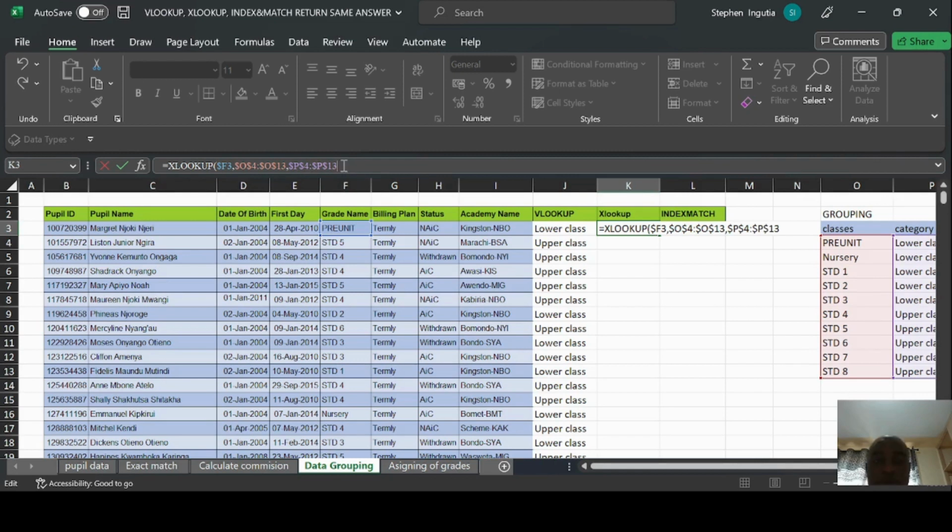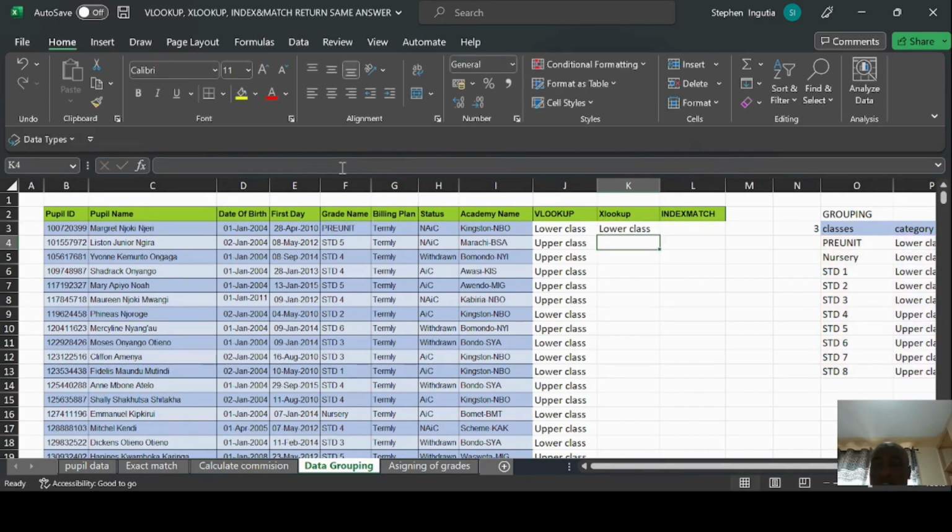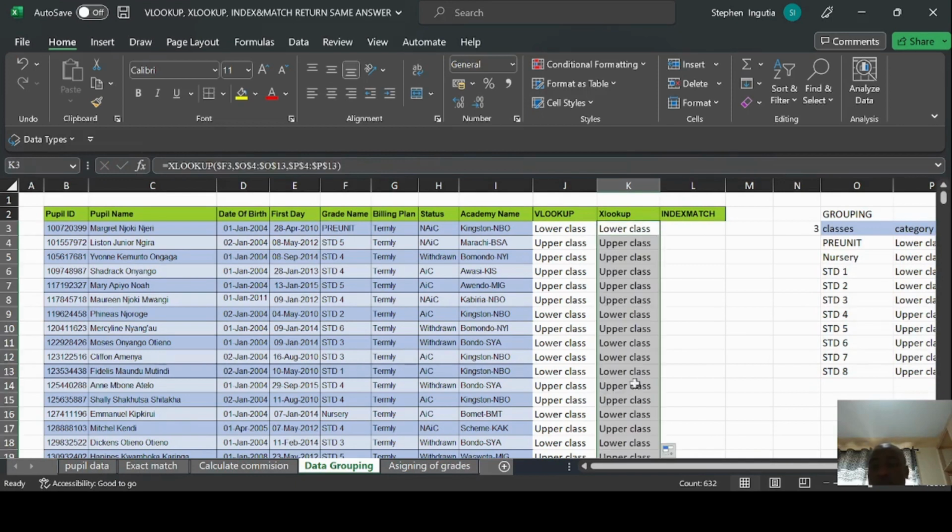Kindly note that by default, XLOOKUP is going to give you an exact match, and that is exactly what you're looking for. So there's no need to continue adding more information like if not found, return this, or match mode. You can simply close from here, and you're going to get the same result. Let's double tap, and you get the same information across.